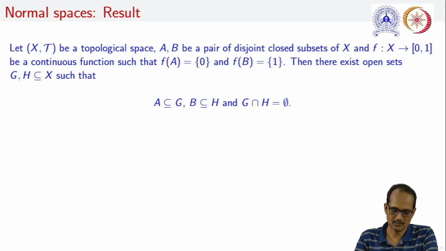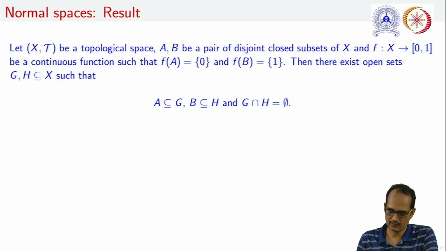The statement is, if we are having a topological space (X, tau), let us have a pair of disjoint closed subsets of X. We are taking these closed sets as A as well as B, and if there exists a function f from this X to the closed interval [0, 1] which is continuous, satisfying the criteria that f of A is equal to the singleton set {0}, and the image of B under f is the singleton set {1}, then there exist open sets G and H satisfying the criteria which are required for a space to be T4.